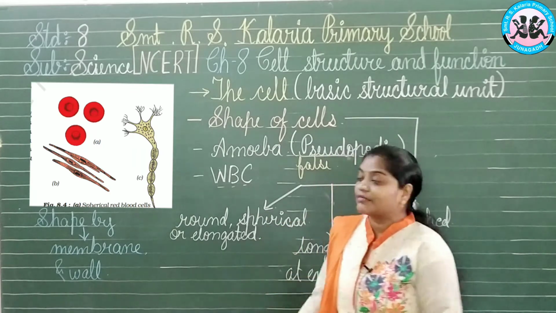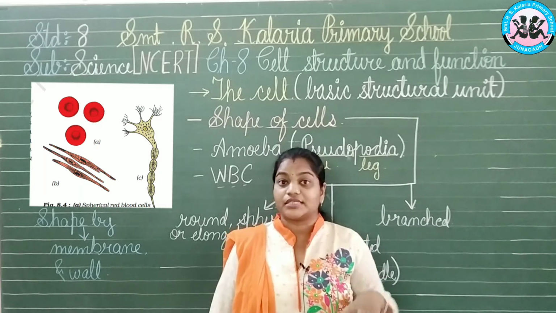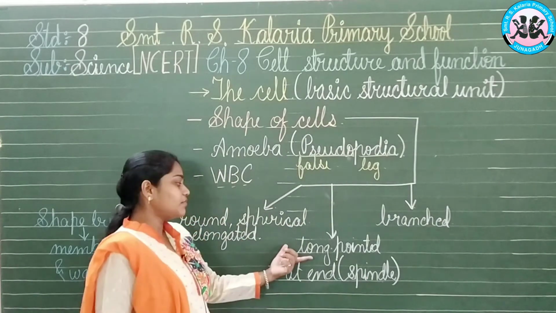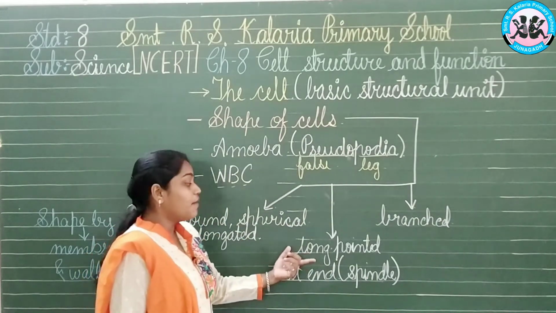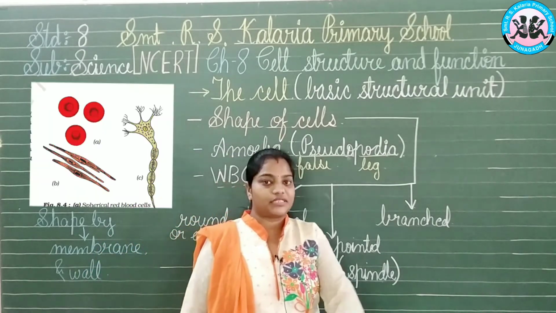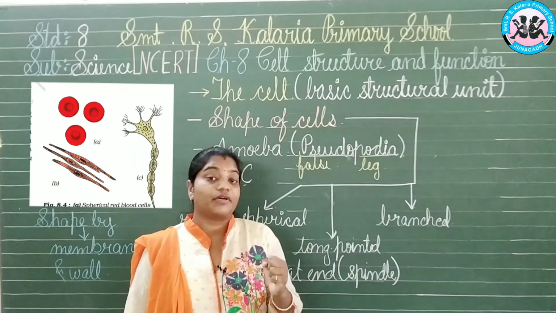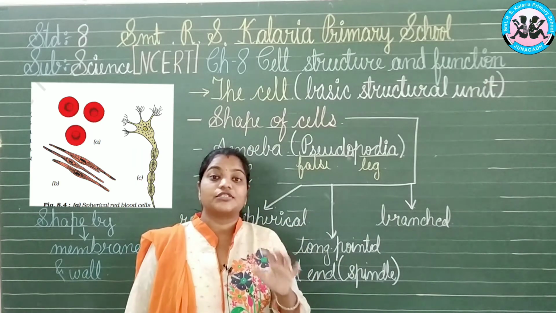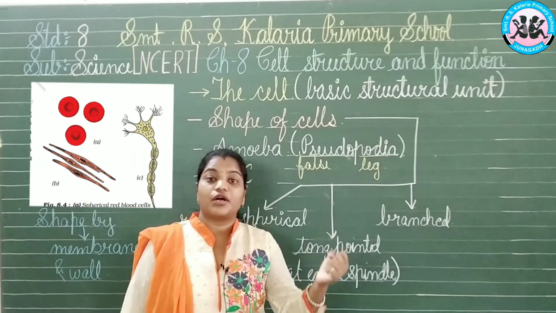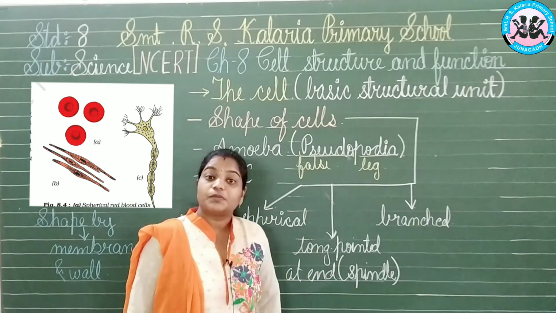Now this is the round shape, which is seen in the blood cells, means red RBCs, WBCs, all these possess the round shape. The second shape you can say is long and pointed from the end, that is the spindle shape. You must have seen spindles. These are the cells present in the muscles of our body, which allow us to have the motor skills of the muscles when we are moving, when we are working, when we are taking our hand up and down. So this movement is done by these spindle cells.